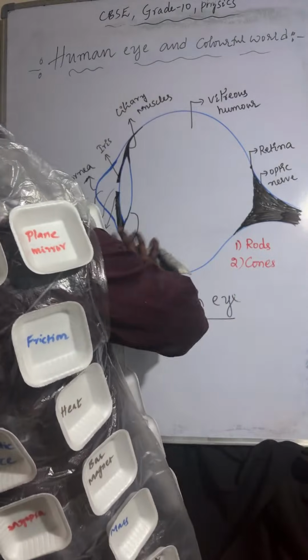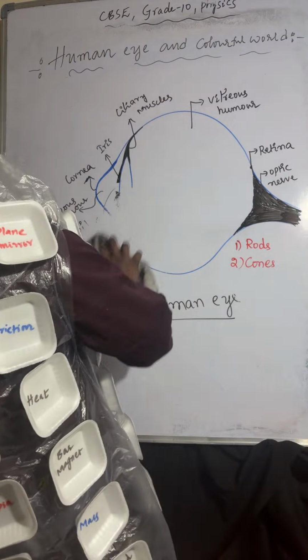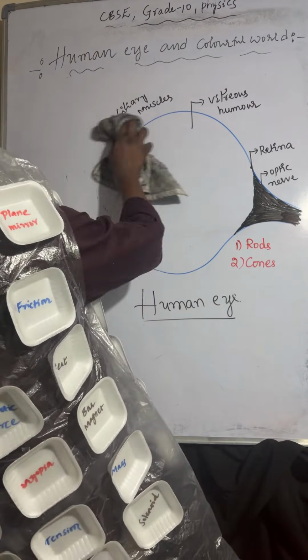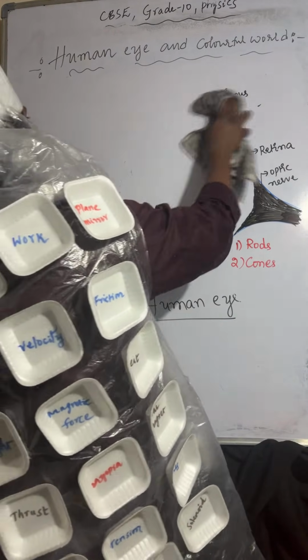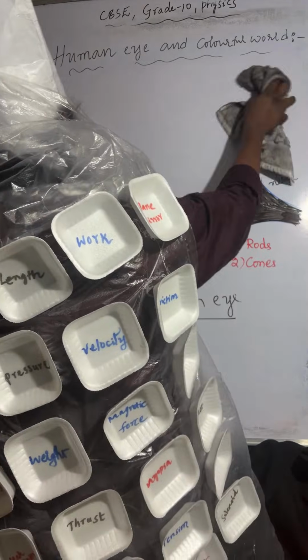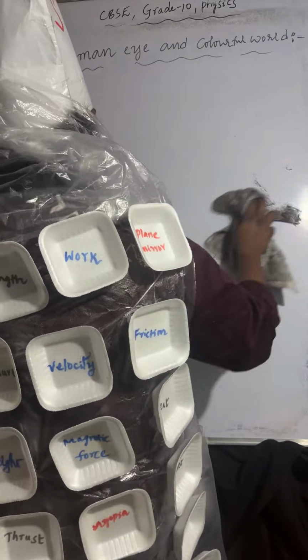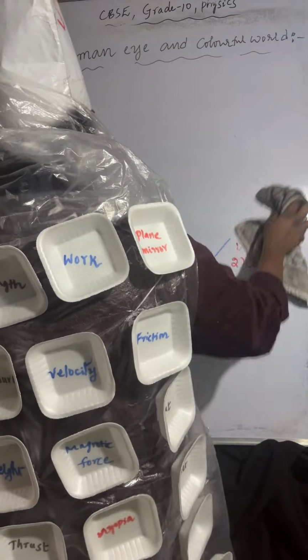These are the points. Now we will discuss refractive defects. Before that, we will discuss near point and far point.